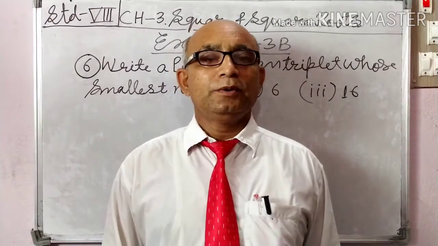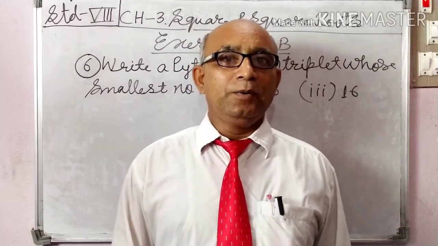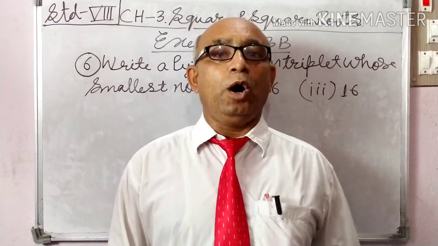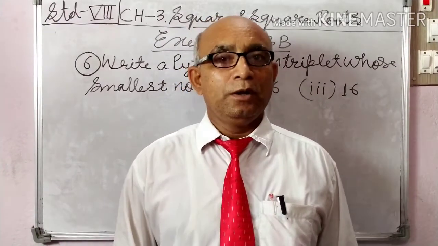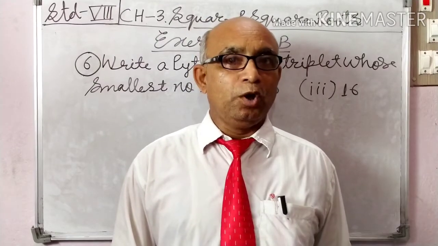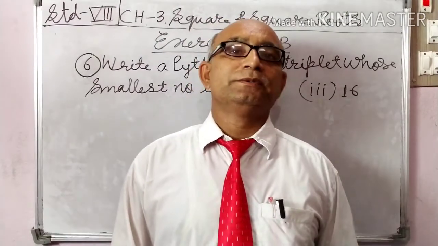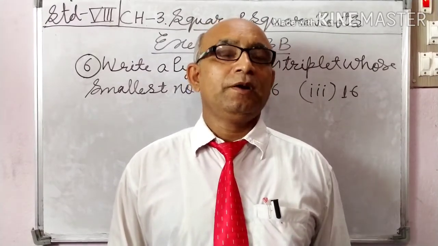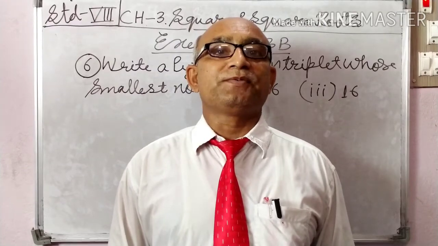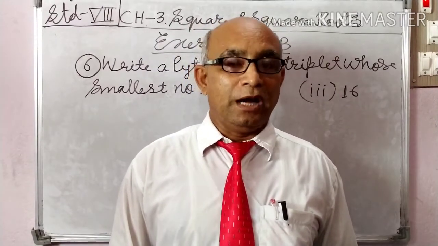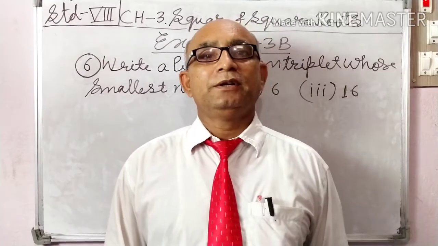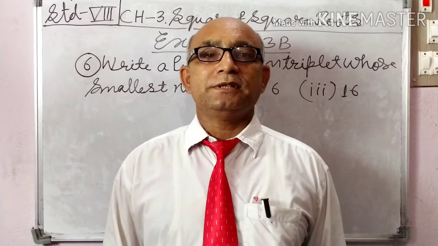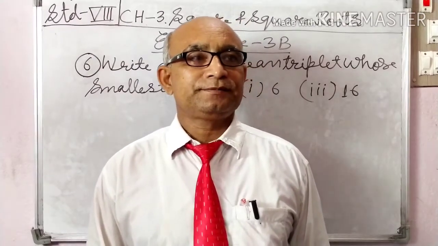The sum of n consecutive odd numbers equal to n square. 1 plus 3, 2 odd numbers, 2 square, 4. A perfect square number. N square means a perfect square number. 1 plus 3 plus 5 equal to 9. 3 numbers, so 3 square. So the sum of n consecutive odd numbers equal to n square.